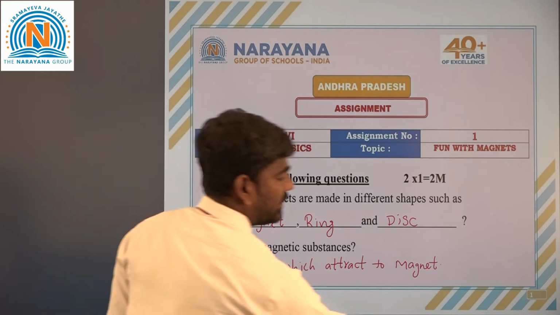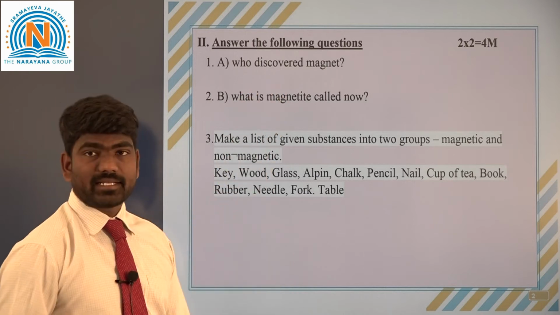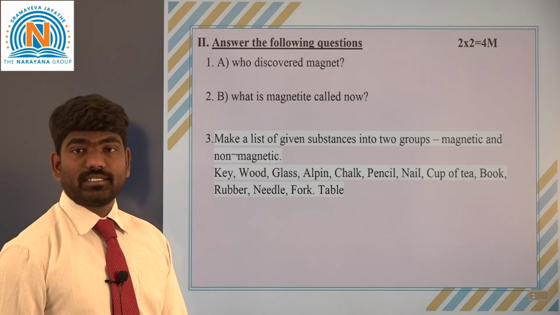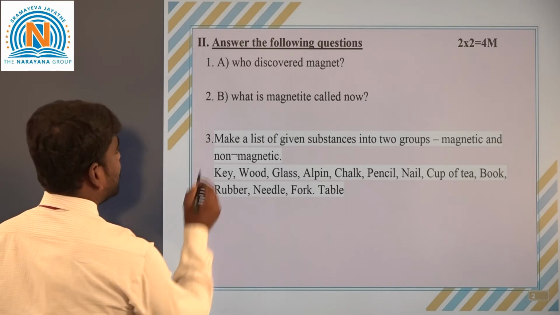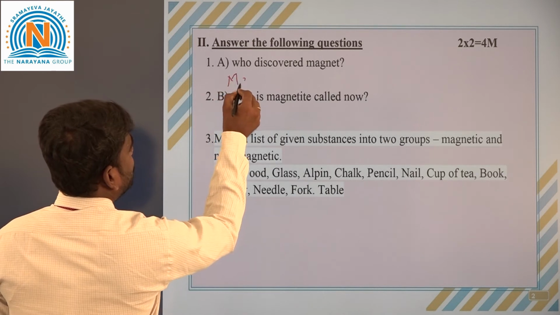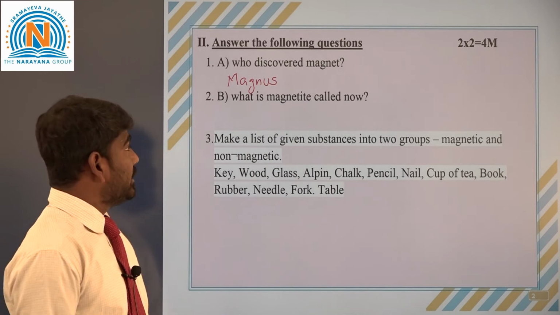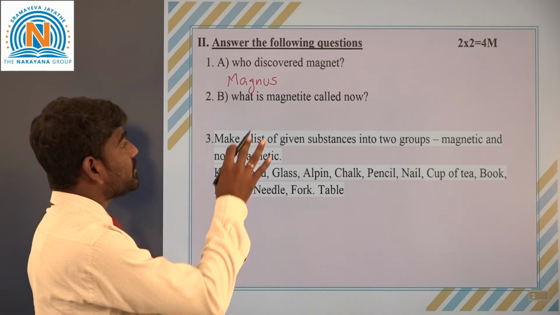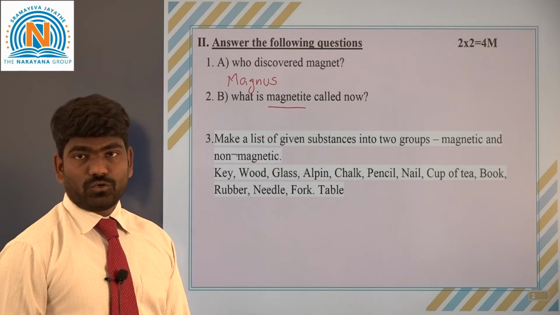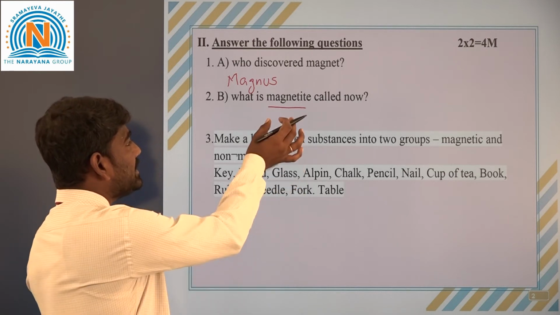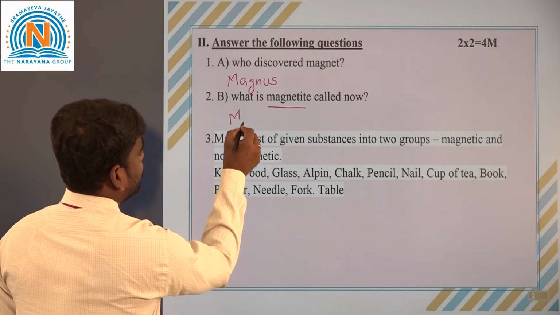And coming to the next one, the second Roman, the first question is asking who discovered the magnet. It's very simple. We know that an old shepherd called Magnus. His name is Magnus. And coming to the next one, what is magnetite called now? Actually, magnetite is an iron ore, but now we are calling this magnetite a magnet.